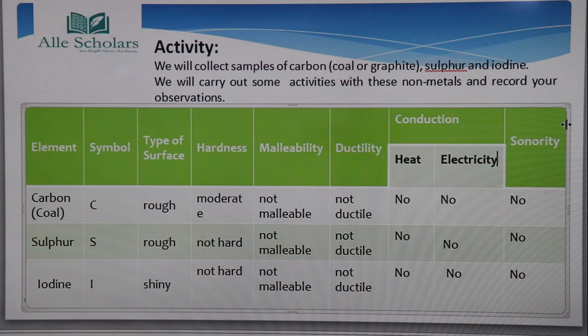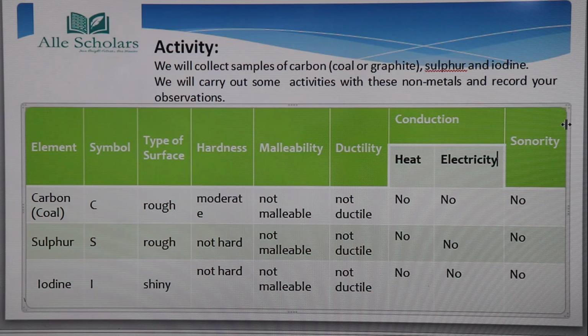Diamond is an allotrope of carbon. It is the hardest natural substance and has a very high melting point. That is a property of a metal, but although it is a property of a metal, diamond is a non-metal since it is an allotrope of carbon.